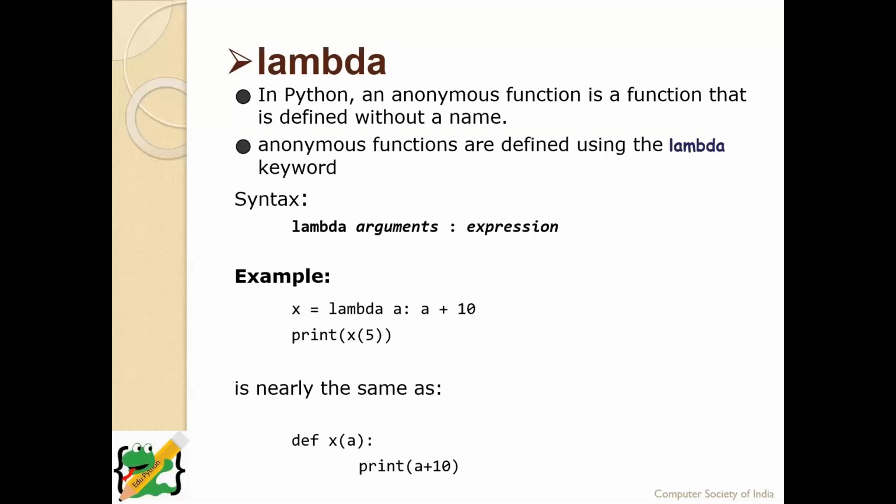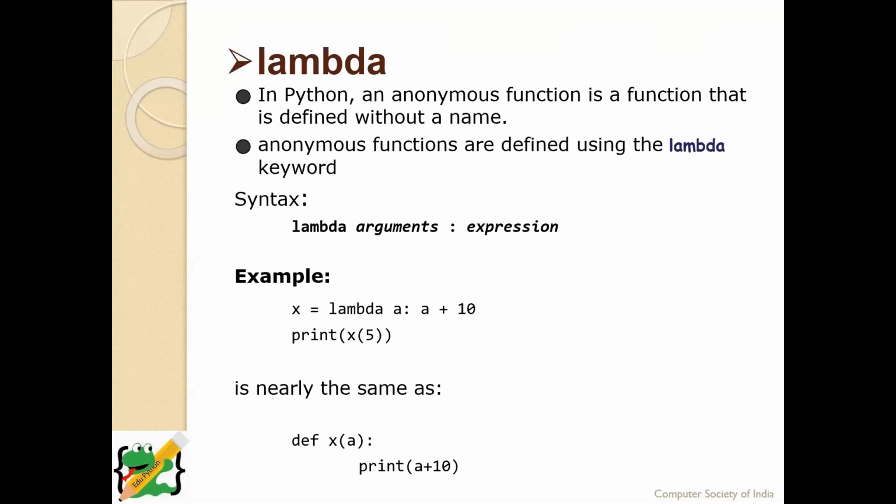Let's get to the next topic. This is an important concept introduced in functions in Python, called lambda. To simplify the definition, a lambda is a function that is written in one line.